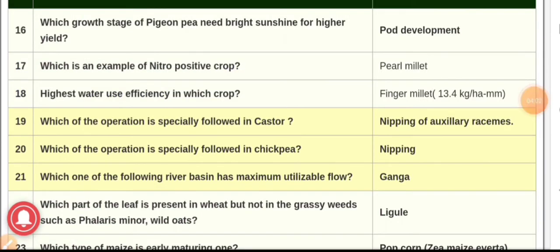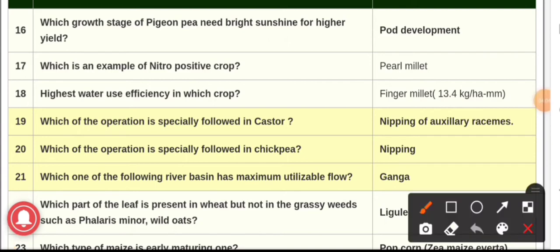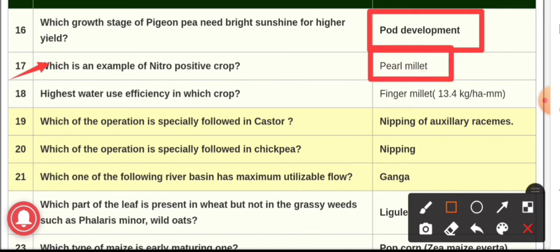Question number 16, which crop stage of pigeon pea needs bright sunshine for higher yield? And the answer is pod development. In this stage of pigeon pea, it requires brighter sunshine for higher yield. Question number 17, which is an example of nitro-positive crop? The answer is pearl millet. This is the example of nitro-positive crop.